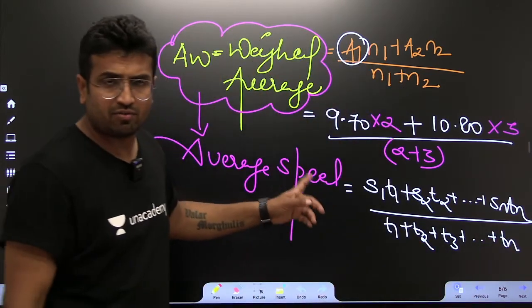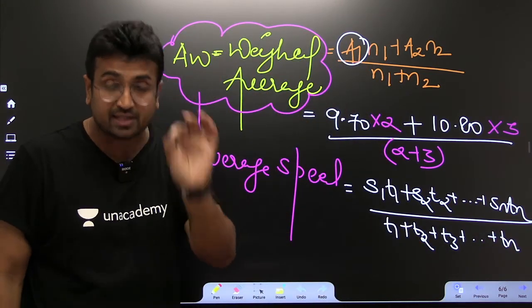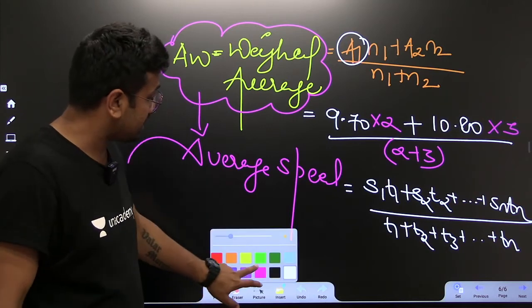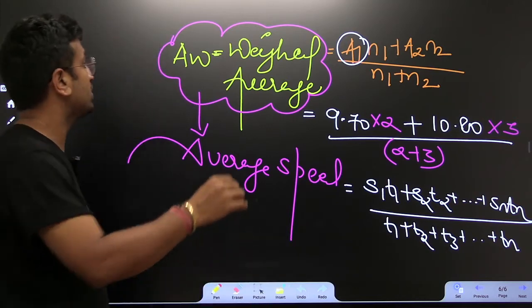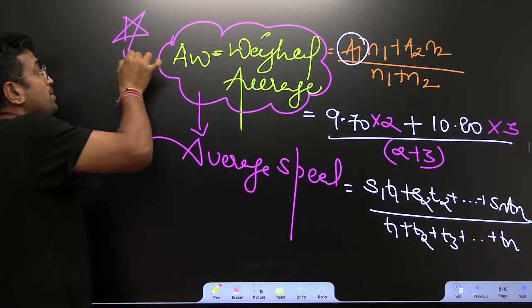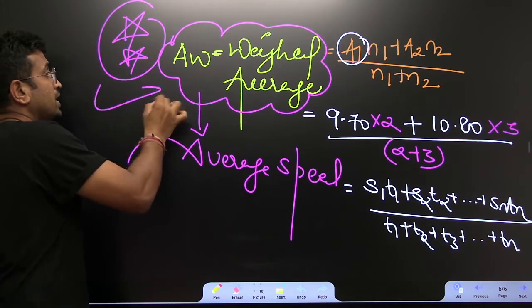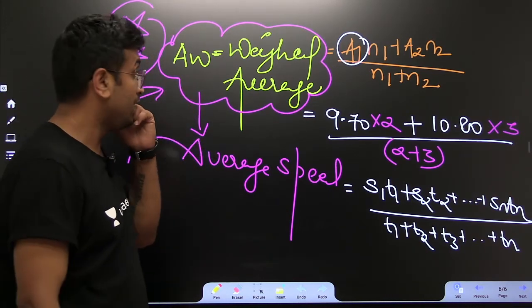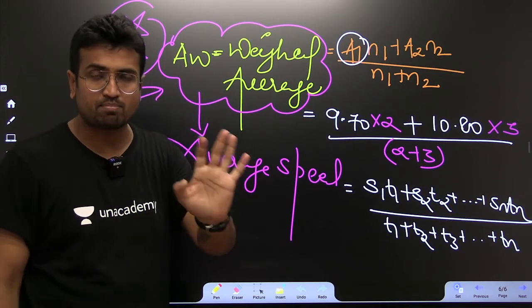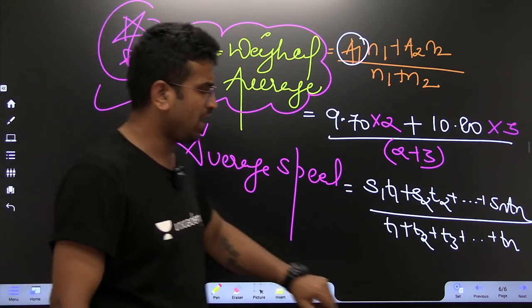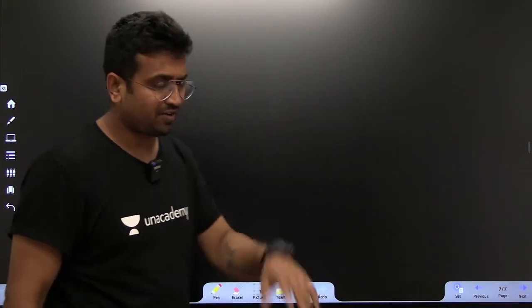Sir, is it important, the one you've written on the board? Yes, yes, yes. In the very last year they asked this particular question. So from my side, put up a double star on the application of this. Do remember this, right? I have told you to write double star. Very important. But right now I haven't asked this question. So what is it that I've asked?